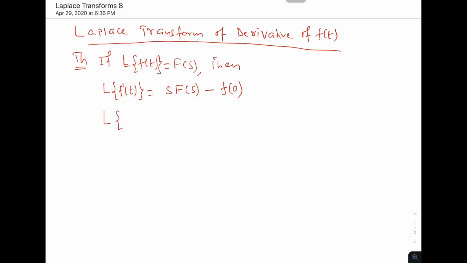We require the second derivative also. Laplace transformation of f second derivative is nothing but s square F of s, Laplace transformation of f of t, minus s f of 0 minus f dash 0. Okay, so this is the formula for the Laplace transformation of derivative.